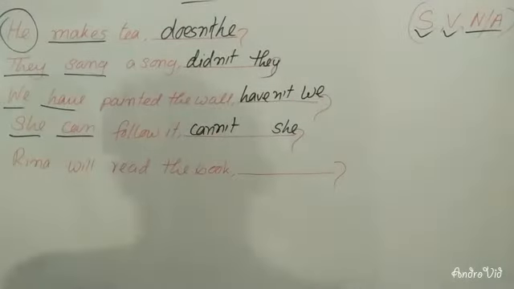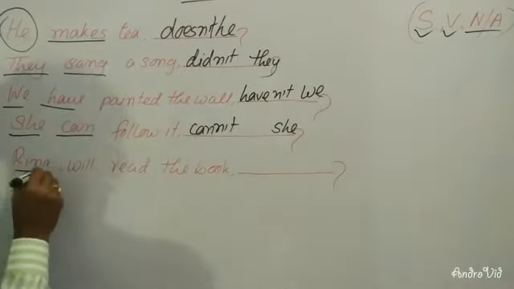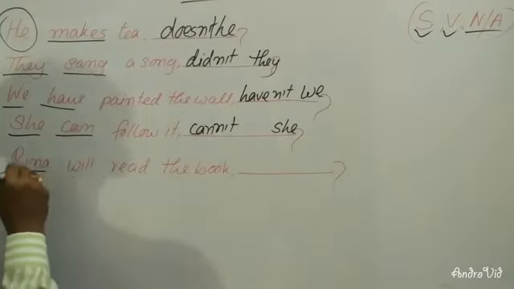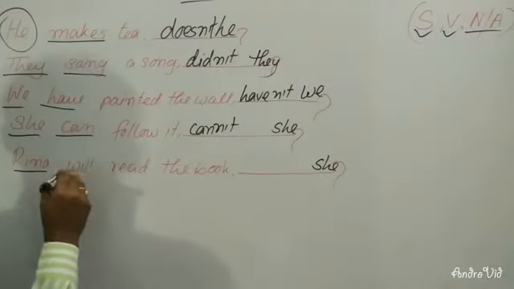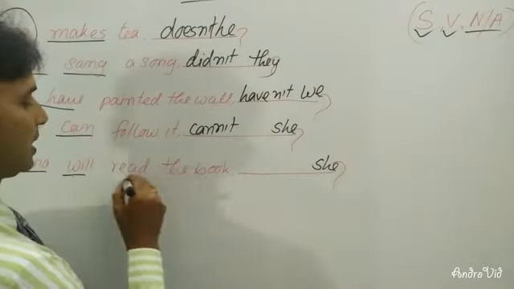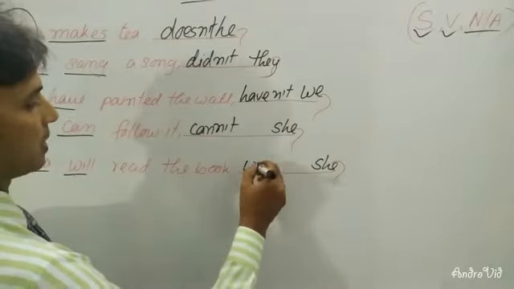Dear learners, in the next you can see that Rina will read the book. Rina is the subject, so you will have to write she, and there is will, so you will have to write will. Then there is no negative word, so you can write won't.